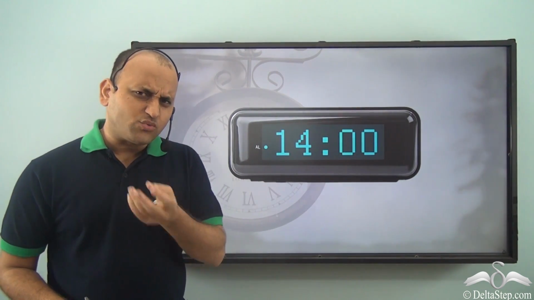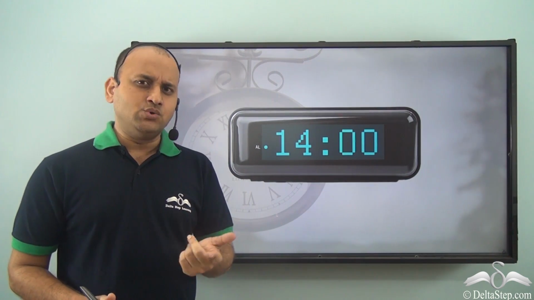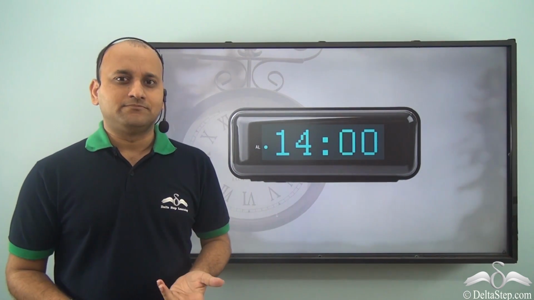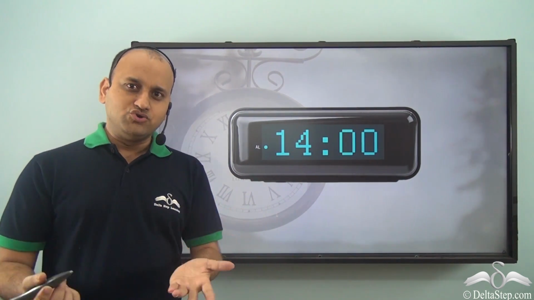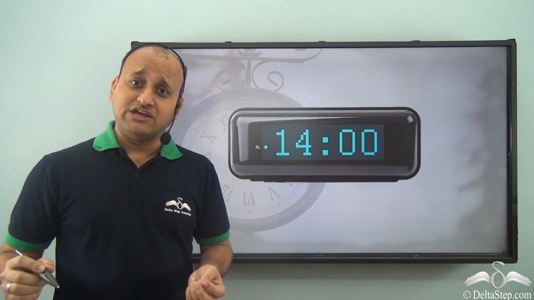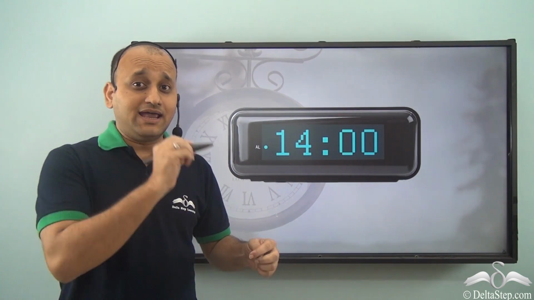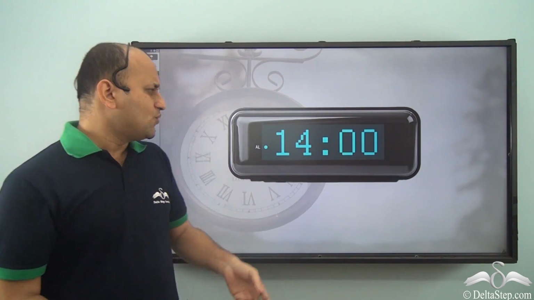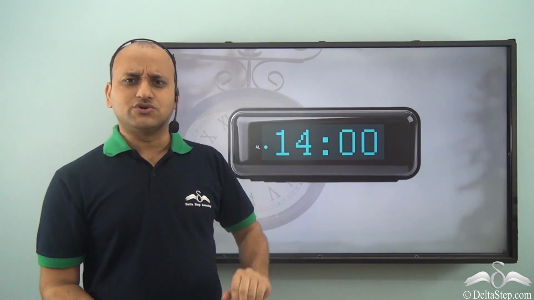Now he was quite confused. He knew that the train was at 2 p.m. and the hours usually are shown in that way, that is 12, 1, 2, 3, 4 and so on, and then again it resets at 12. So what exactly is 14:00?